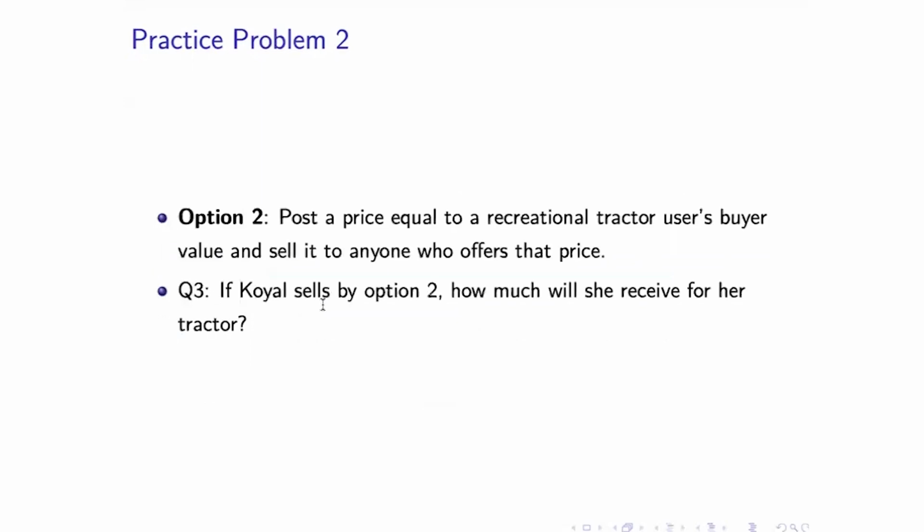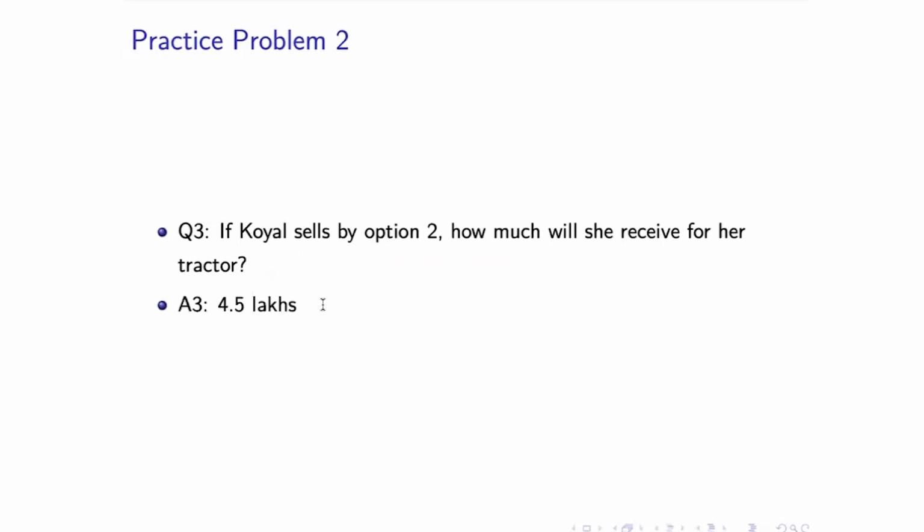All right. So let's look at the second option, which is to post a price equal to the recreational tractor user's buyer value and sell it to anyone who offers that price. Now, this means that Koel is going to set a price equal to 4.5 lakh. And if anybody is going to come in and offer at least that price, then she's going to sell at that price, right? So here, based on the configuration that you have, clearly, in all cases, there's at least going to be someone who is going to be offering 4.5 lakh or more, right? So in that case, if Koel sells by option two, then we know for sure that she's going to get exactly 4.5 lakh, right? So that's the answer in this case.